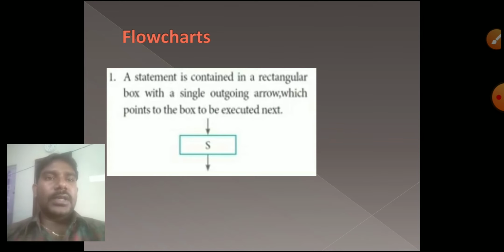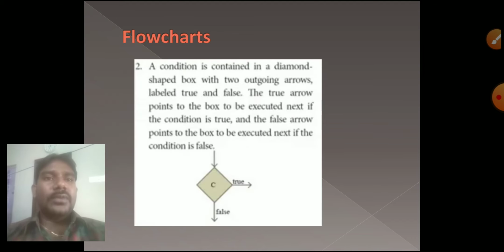Here a rectangular box holds a variable; this is one statement. Next, in the flowchart, a condition is applied inside a diamond shape.